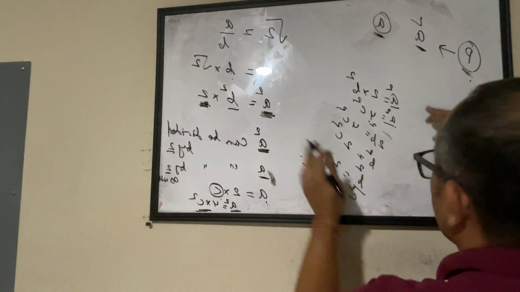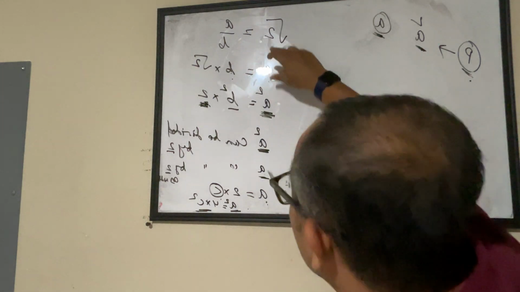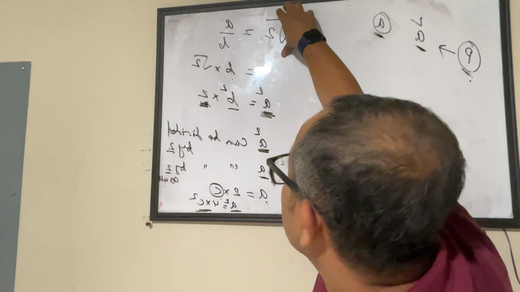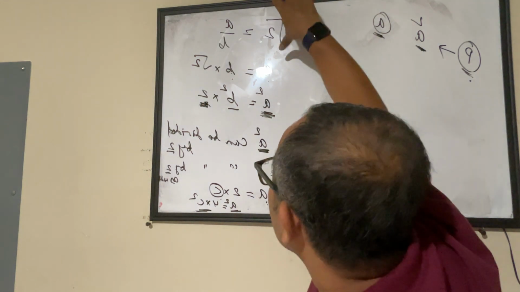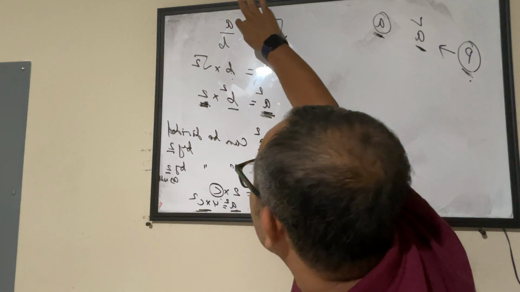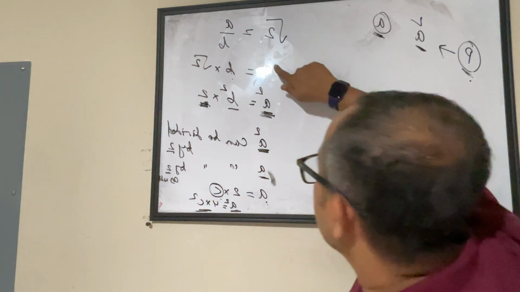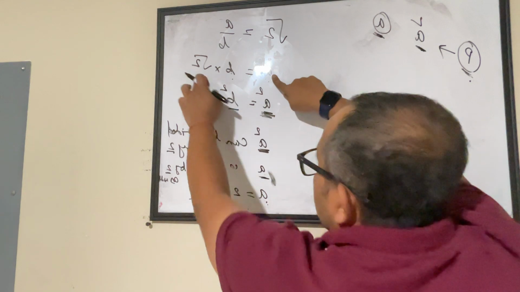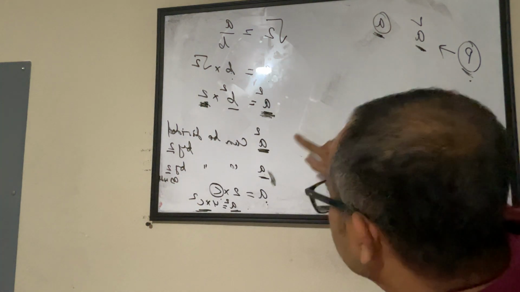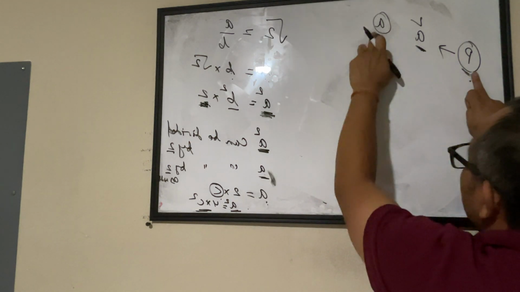So from this, okay, let's go a little slow here. Again, starting from the beginning, I'll just take two more minutes. Here we are trying to prove that this is irrational, and we assume that this is not irrational. That means this equals a by b, where a and b are co-prime, meaning there is nothing you can multiply with a to get b, or vice versa. They are independent prime numbers. So from this equation, a equals b into root 2, and then we got this. And this theorem of primes says, if something is a factor in a square, then it will be a factor in a also.